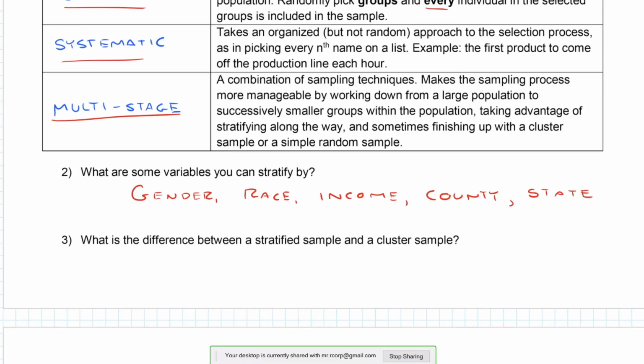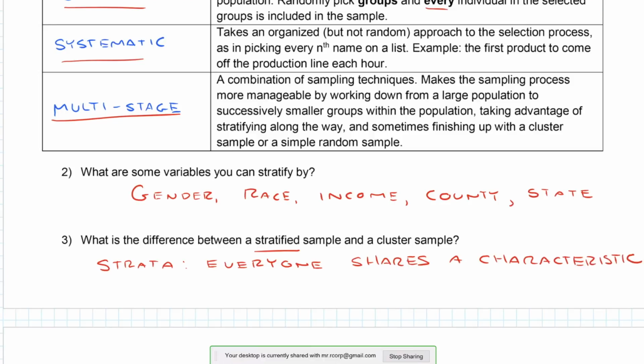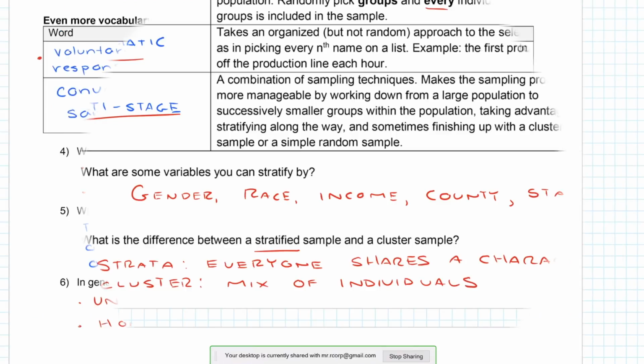The main difference between a stratified sample and a cluster sample is that in a stratified sample, the strata, everyone looks the same. Everyone shares a characteristic. Whereas in a cluster sample, everyone is a mix of individuals. And we hope that mix looks somewhat like the mix of individuals in the population.